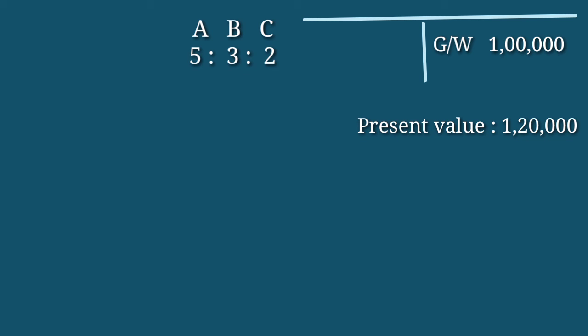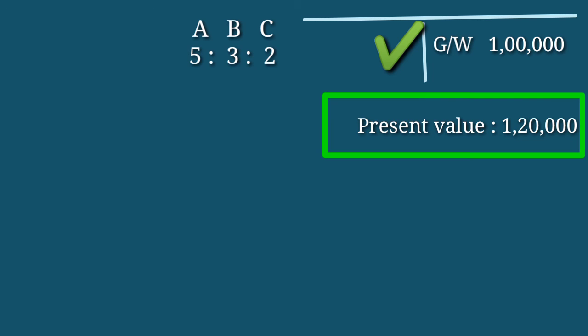In this case, we do not write off this goodwill. We will keep it as it is. Goodwill account 1 lakh as it is, we are continuing. So no need to make a journal entry. Then the present value of goodwill is rupees 1,20,000.